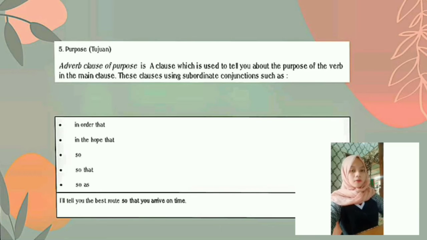Okay, next, the fifth type of adverb clause is the adverb clause of purpose. An adverb clause of purpose is a clause used to tell you about the purpose of the verb in the main clause, and it uses subordinate conjunctions such as in order that, in the hope that, so that, and so as. I have one example. "I'll tell you the best route so that you arrive on time." We can see in this sentence there is so that as a subordinate conjunction of purpose.